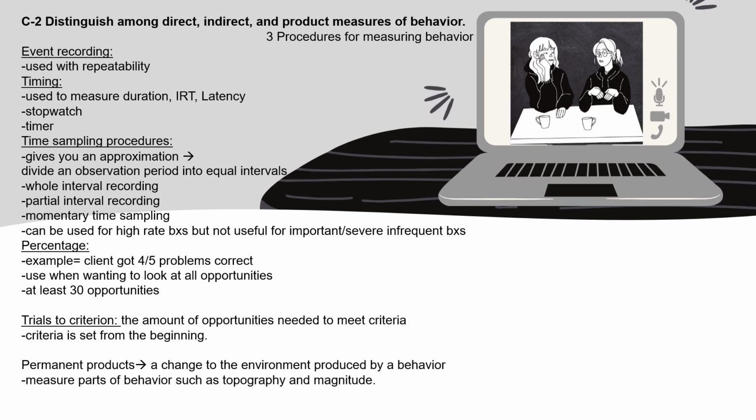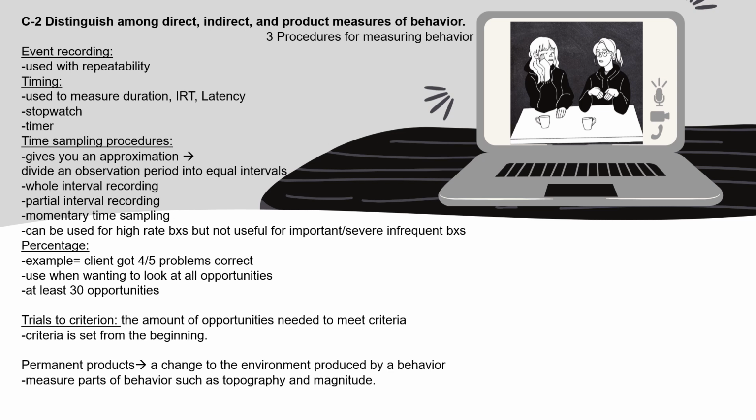So you divide an observation period into equal intervals. There's 3 types of time sampling procedures. They are whole interval recording, partial interval recording, and momentary time sampling. These are good to use when you're collecting data for high rate behaviors, but not useful for important/severe infrequent behaviors.